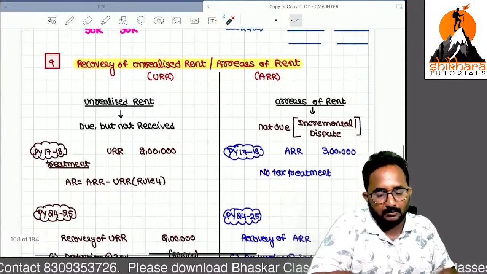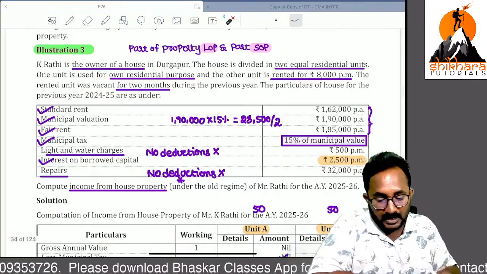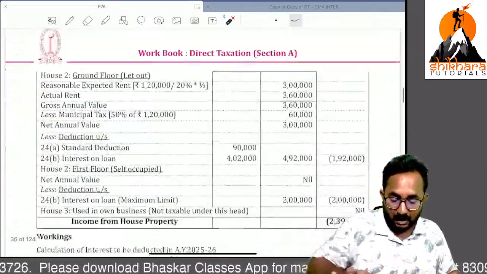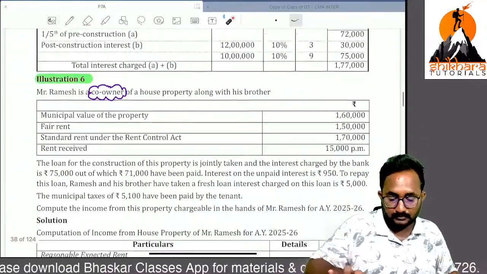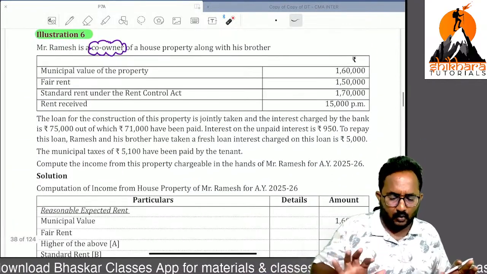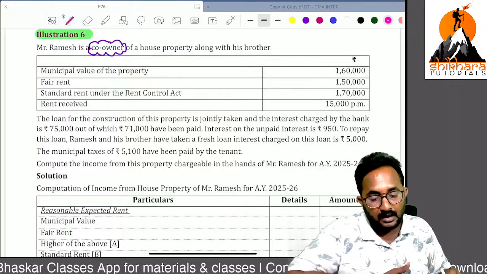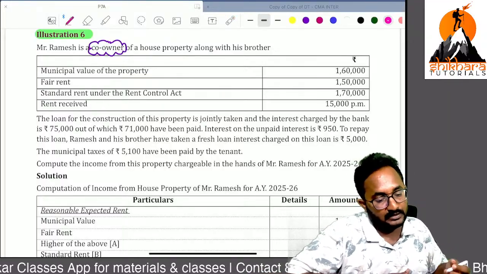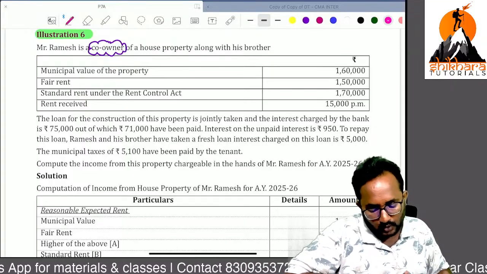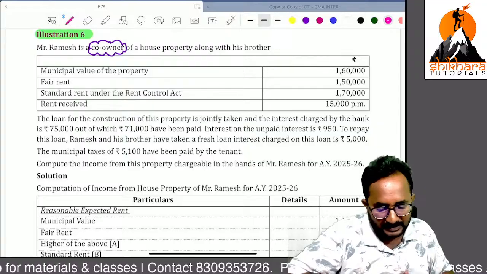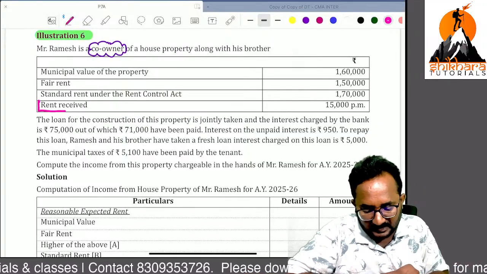Next, one more concept. Regarding this co-owned property, we have one question in our workbook. That is the last question. You can do it easily. This property is given as let out. How do you know this is let out? Remember, rent received is mentioned in this question.